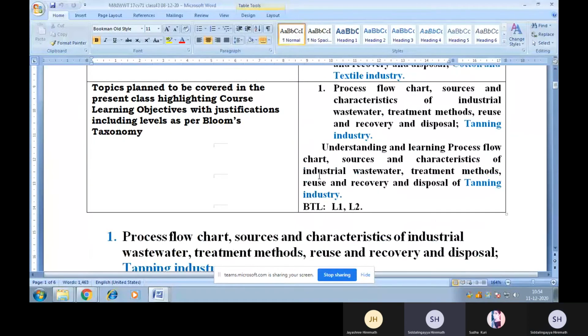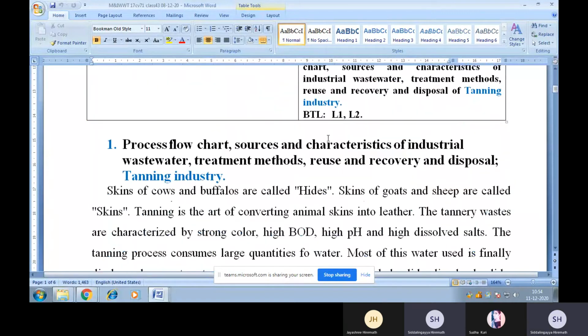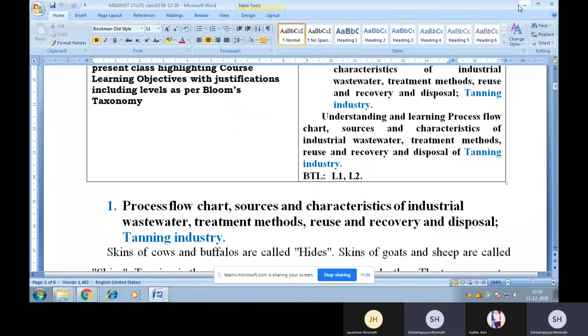So we have already discussed the process flow chart as well as disposal methods, treatment methods, etc. about the cotton and textile mills. Now, as per your syllabus, next we have to study the process flow chart as well as characteristics of wastewater, disposal methods, treatment methods, etc. of the tanning industry.